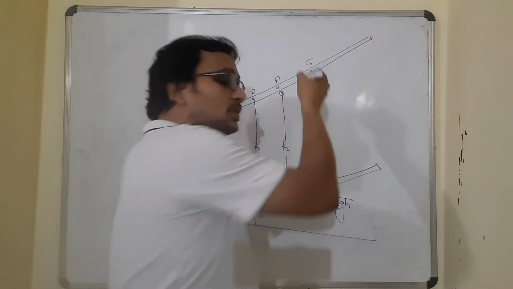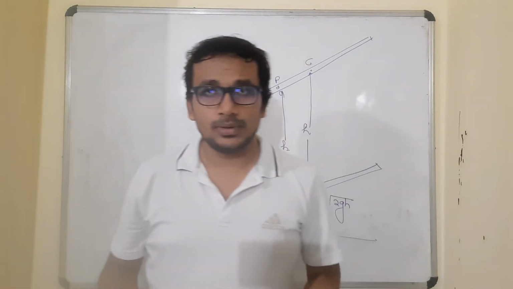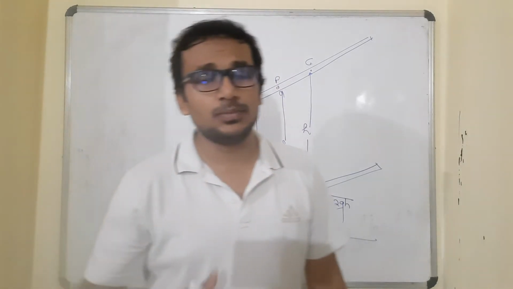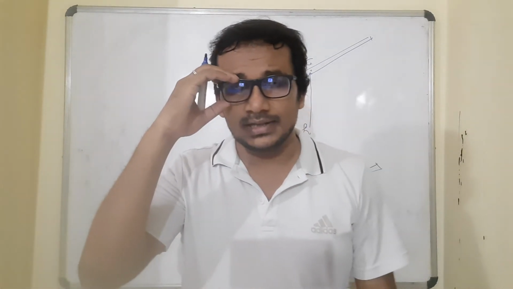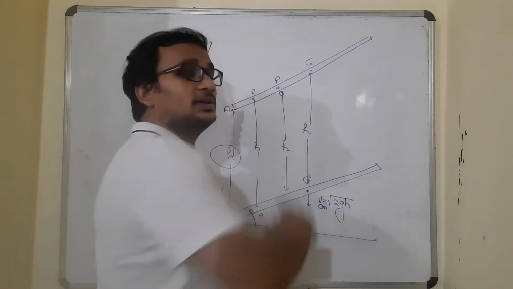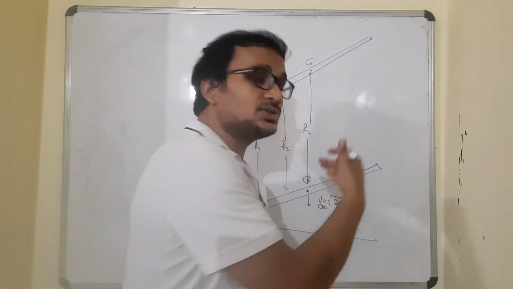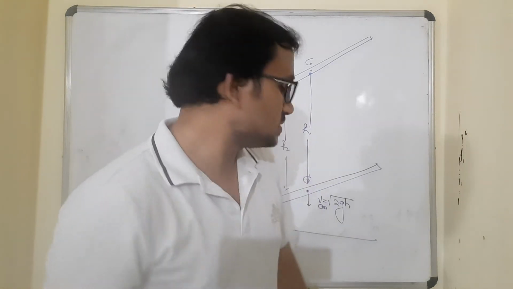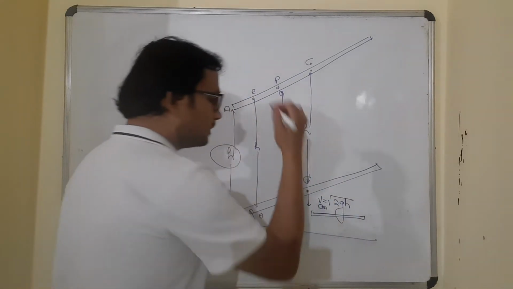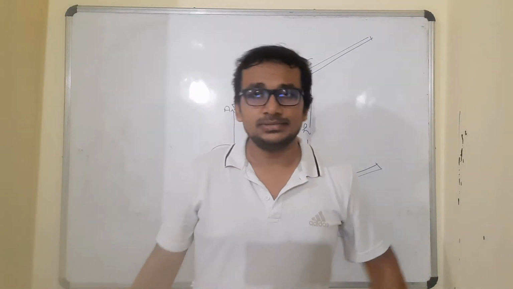Because the motion is purely translational, as I told, till the rod makes the first collision. Till the first collision, the motion is assumed to be purely translational. So every point of the rod, including the center of mass, would have traveled a distance h only in the vertically downward direction. So the velocity of the center of mass will be, of course, equal to what? Under root of 2gh. Absolutely, no doubt in that. Fine.